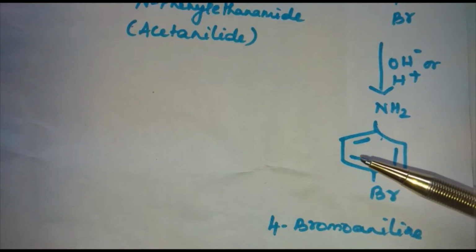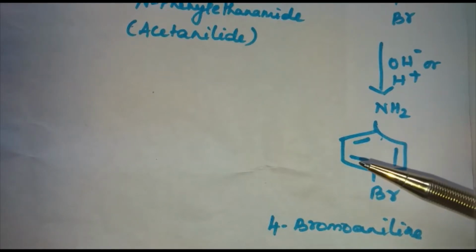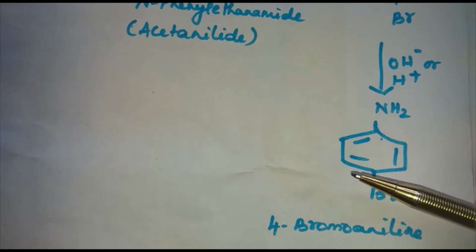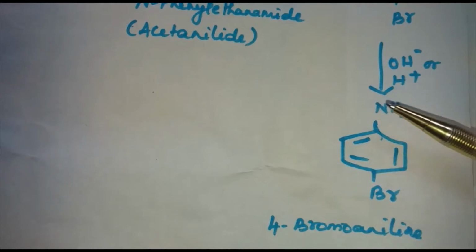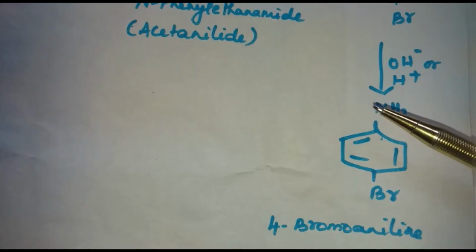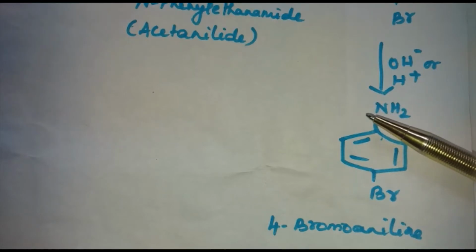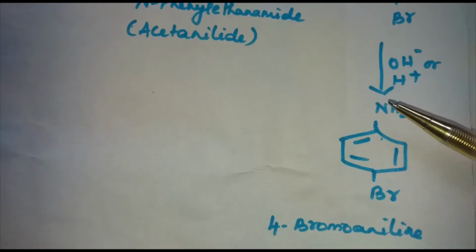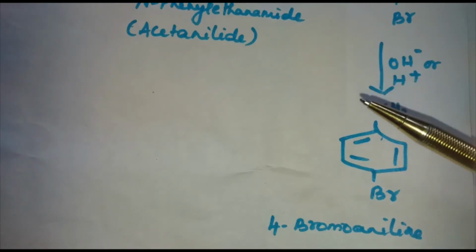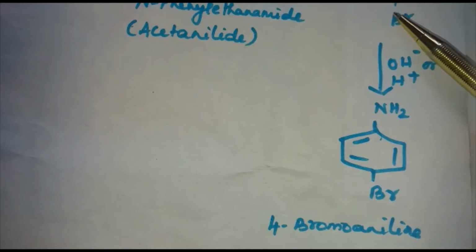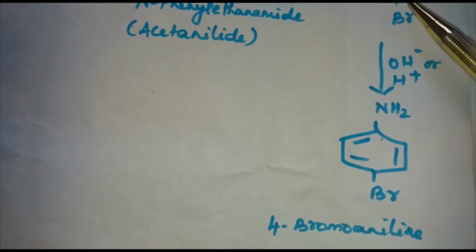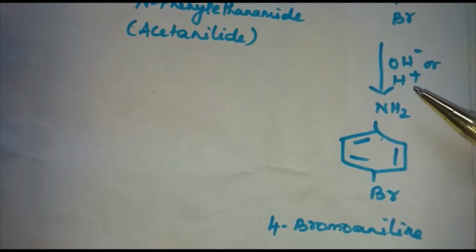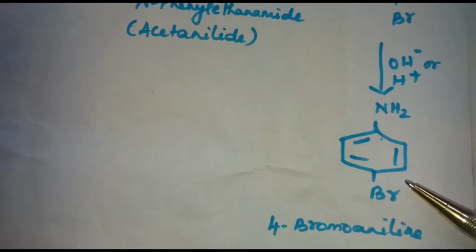So for getting ortho-bromoaniline or para-bromoaniline, the NH2 group must be protected. How is it protected? By undergoing acetylation with acetic anhydride, and then the desired substitution is carried out, followed by hydrolysis of the amide to the substituted amine.